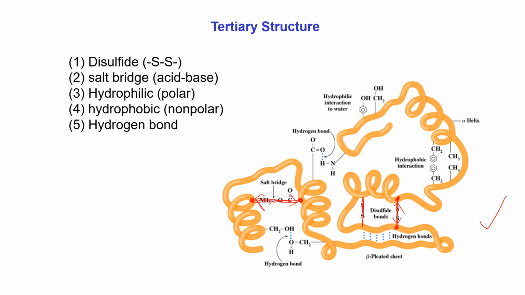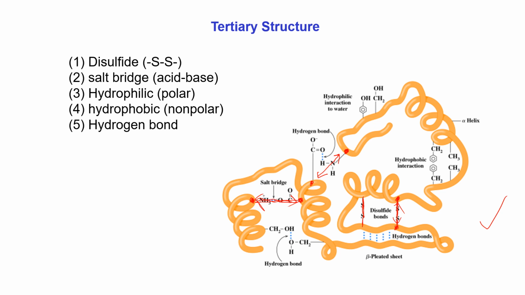Next one, for example, hydrogen bond. We can consider this amino acid and its side chain, and another amino acid is here, and from the nature of the side chains we can see that they can form a hydrogen bond with each other, and due to this hydrogen bond formation these two portions will come close to each other.